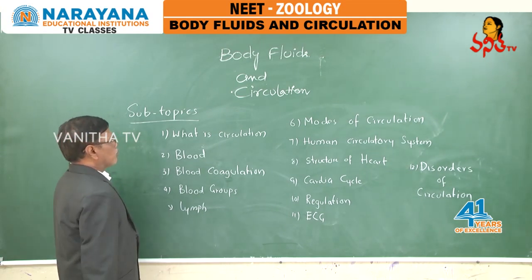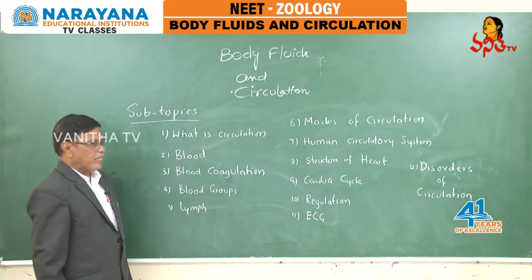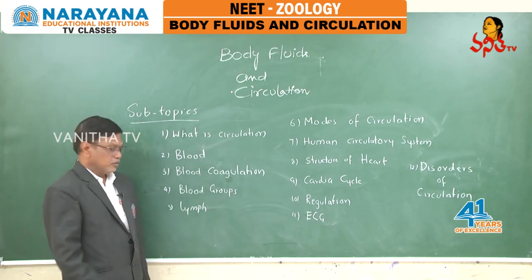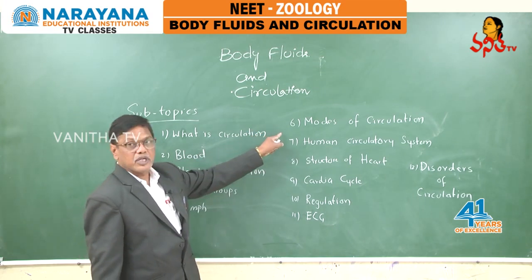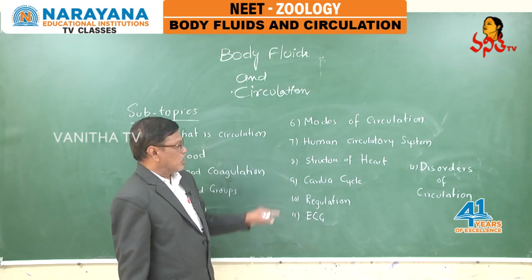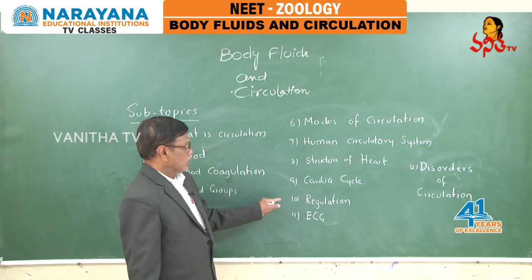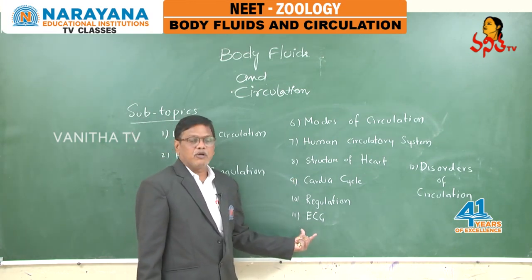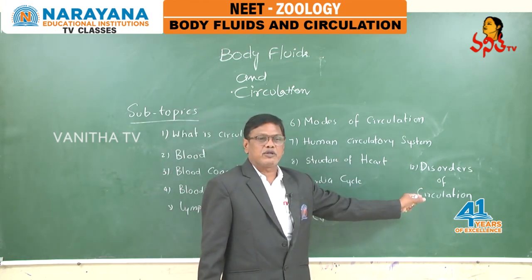This chapter includes several sub-chapters like what is circulation, blood, mechanism of blood coagulation, blood groups, lymph, modes of circulation, the human circulatory system that includes structure and function of the heart, regulation of the cardiac cycle, electrocardiogram, and finally disorders of circulation.